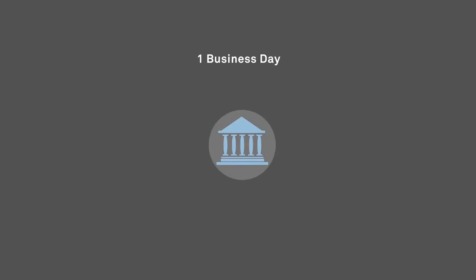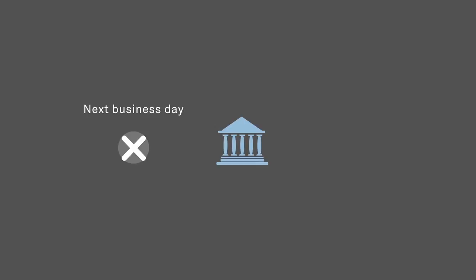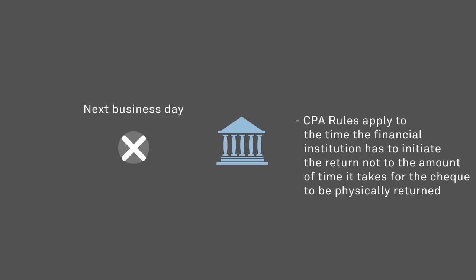Rule A4 specifies that in most circumstances, once a check has been received by the drawee, it has 1 business day to decide whether the check will be honored or dishonored. If the check is dishonored, the financial institution must initiate its return through the clearing within the next business day timeframe. What's important to recognize here is that the CPA rules apply to the time the financial institution has to initiate the return, not to the amount of time it takes for the check to be physically returned to the financial institution that accepted the item on deposit.